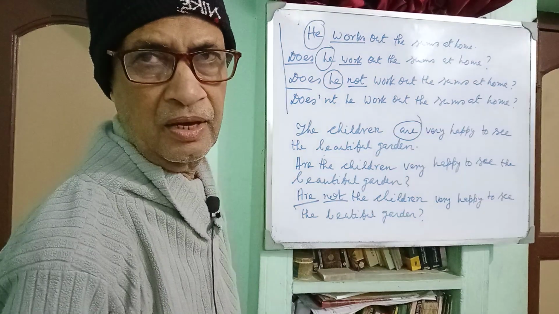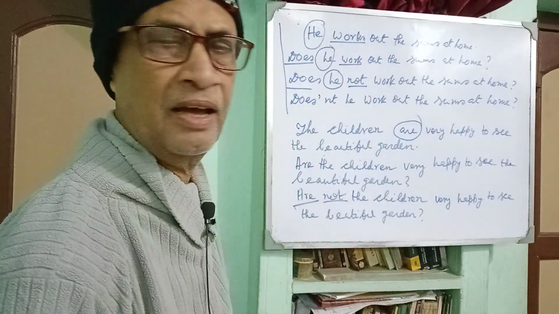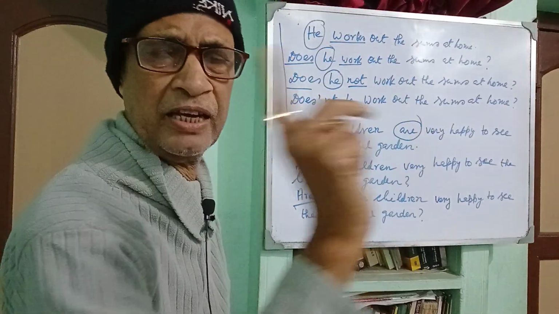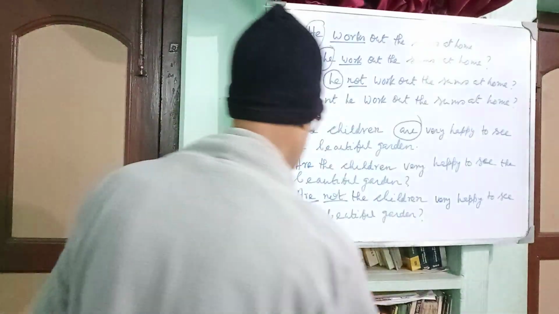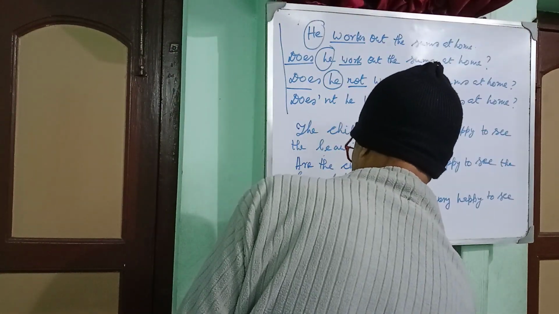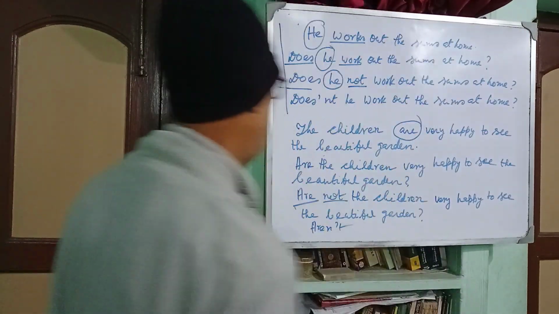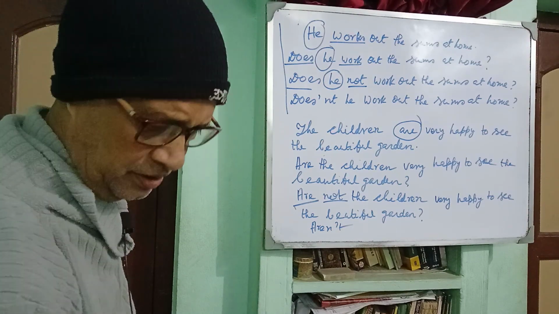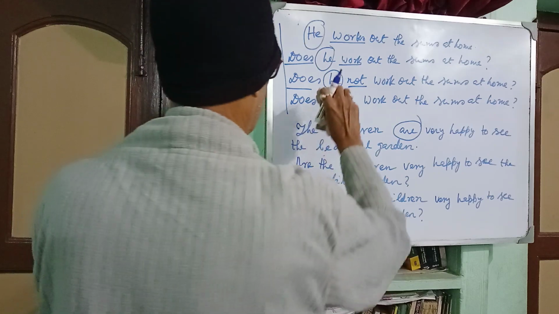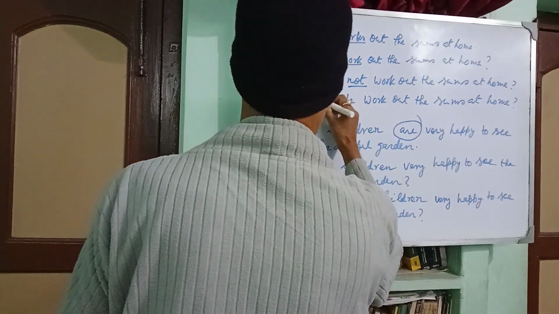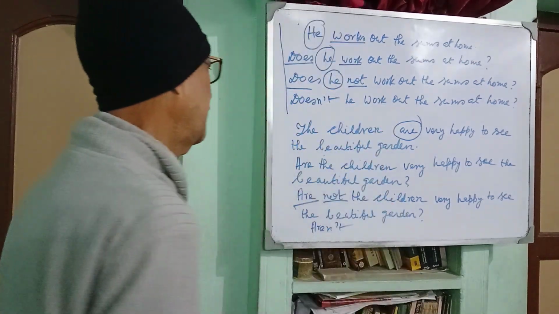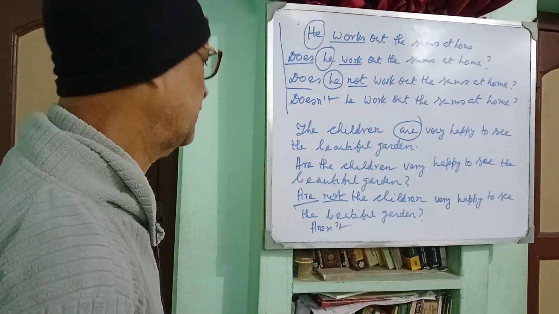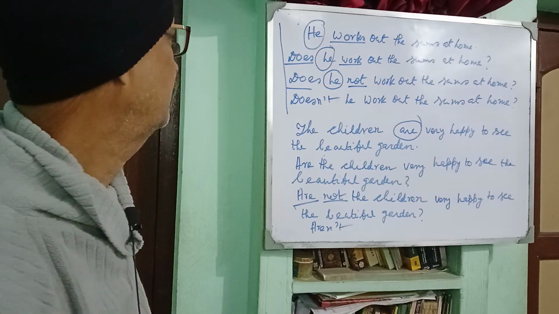So, you can use this format. And the short form is, aren't the children very happy? Aren't. It should be written in this way. Aren't the children very happy to see the beautiful garden?